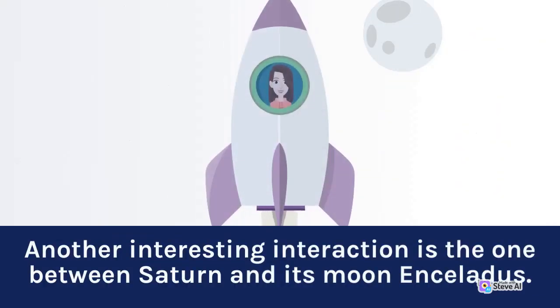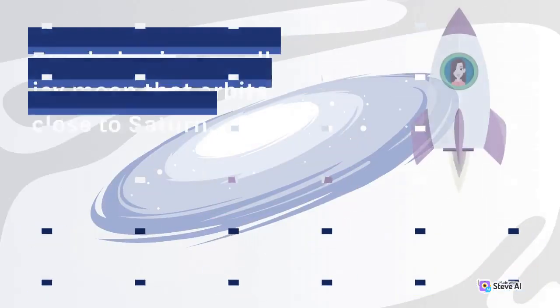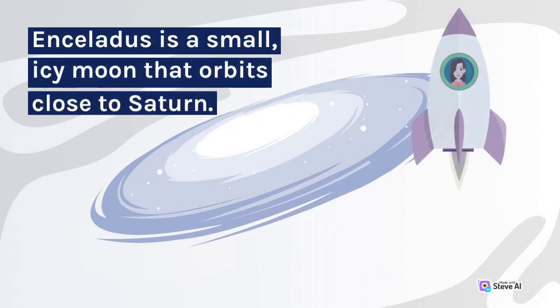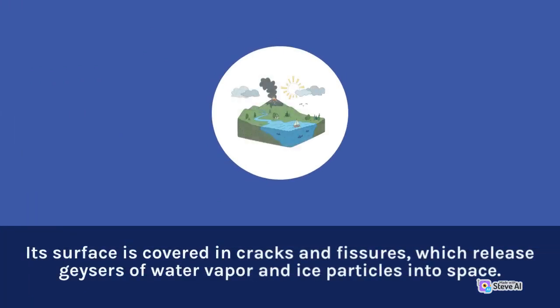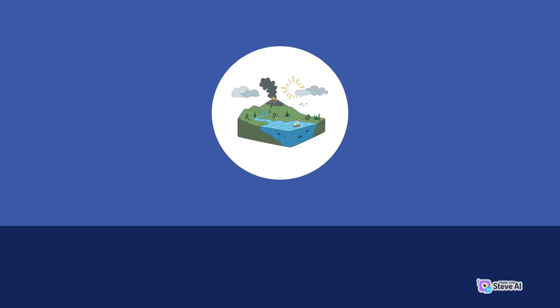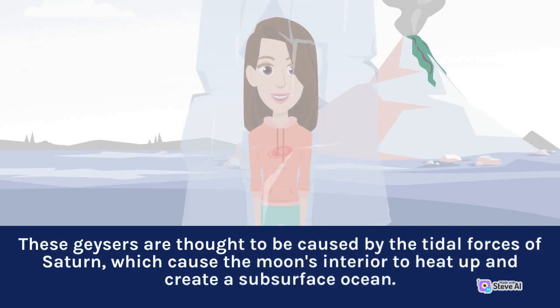Another interesting interaction is the one between Saturn and its moon Enceladus. Enceladus is a small, icy moon that orbits close to Saturn. Its surface is covered in cracks and fissures, which release geysers of water vapor and ice particles into space. These geysers are thought to be caused by the tidal forces of Saturn, which cause the moon's interior to heat up and create a subsurface ocean.